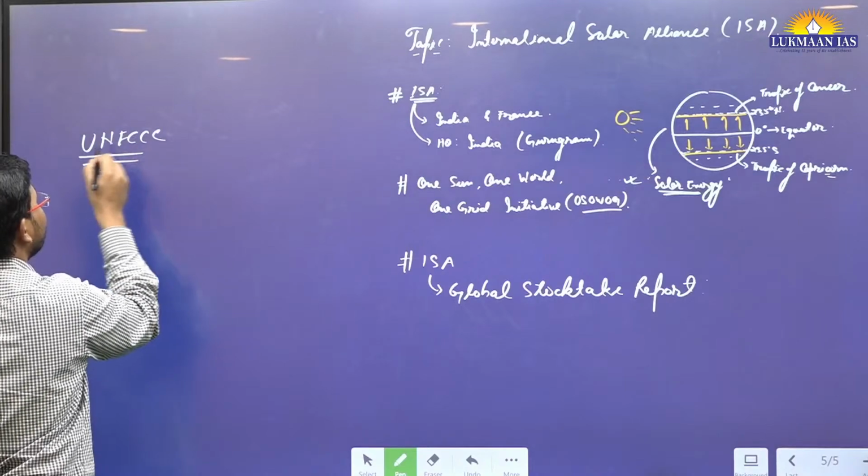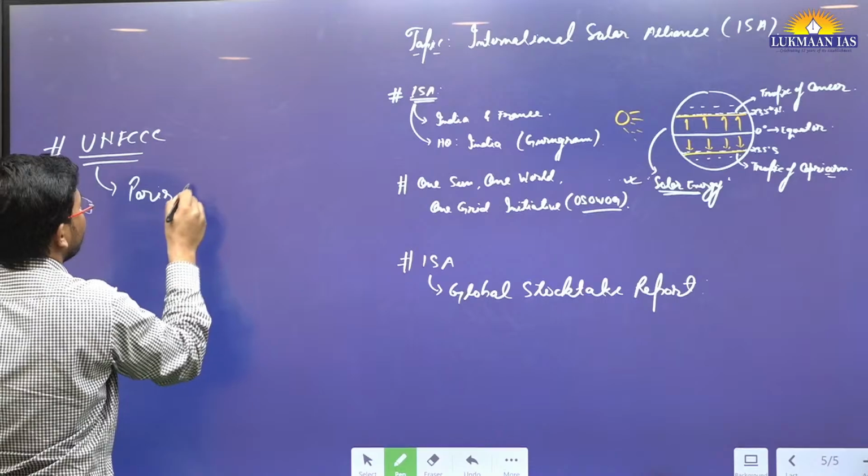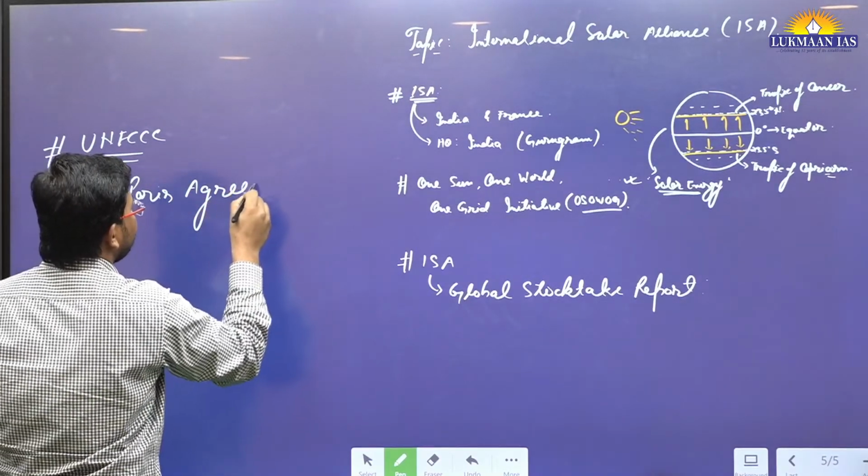UNFCCC is an organization under the Paris Agreement.